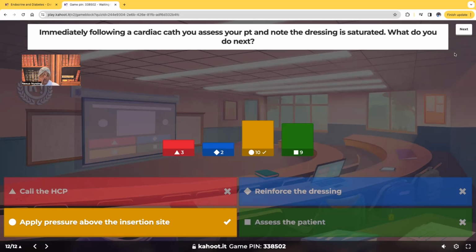And my goodness, for those who chose reinforced dressing, so let me get this right. You walk into your patient's room, you assess your patient, you see that they're bleeding out, and your brain tells you to go ahead and get another 2x2 or 4x4 and go ahead and slap it on top of the saturated dressing? How does that make any sense? Absolutely not. Your patient's bleeding out. Your priority is going to be to save their life. To stop the bleeding, you're going to apply pressure to the site.